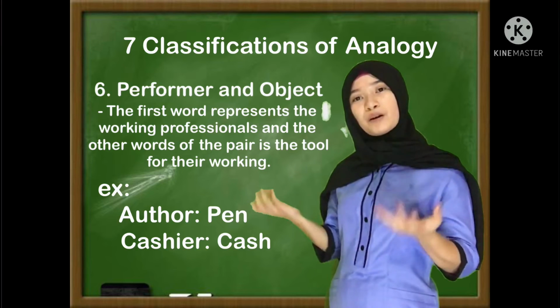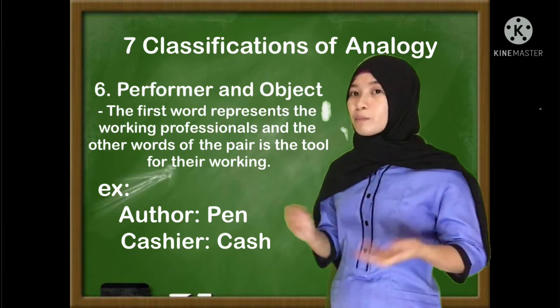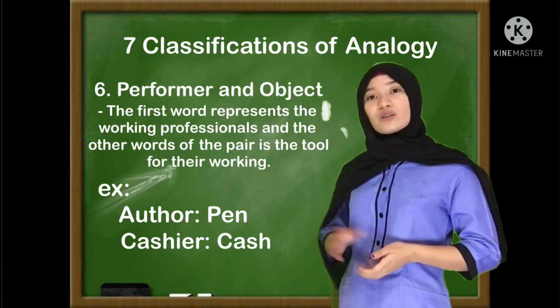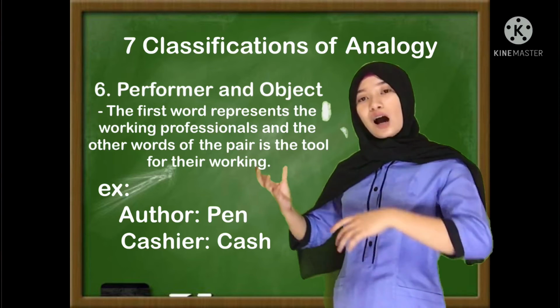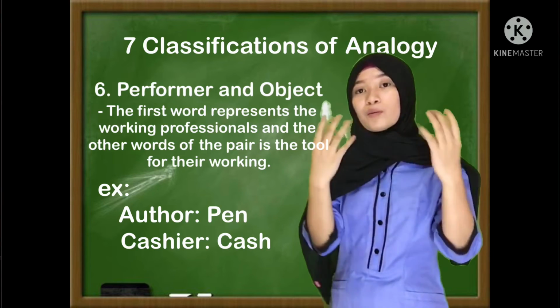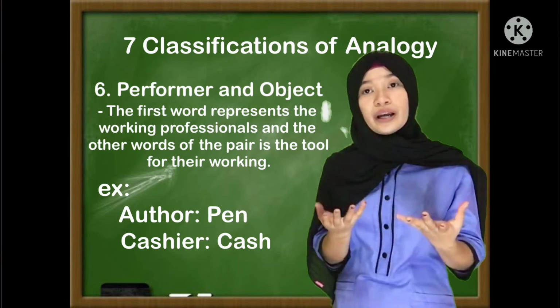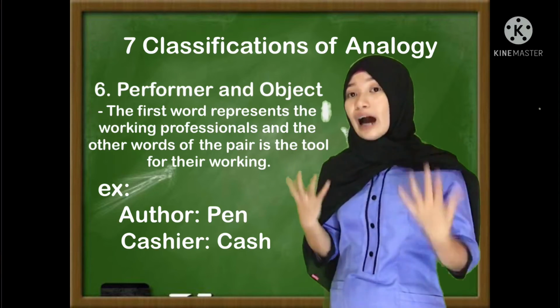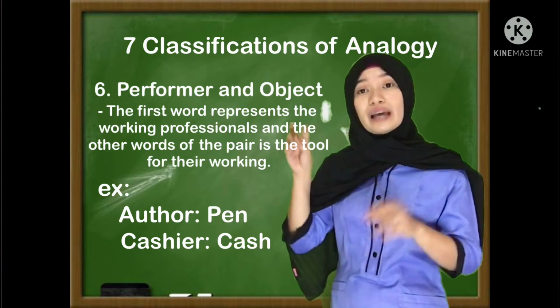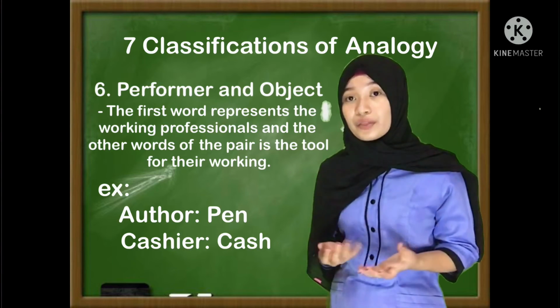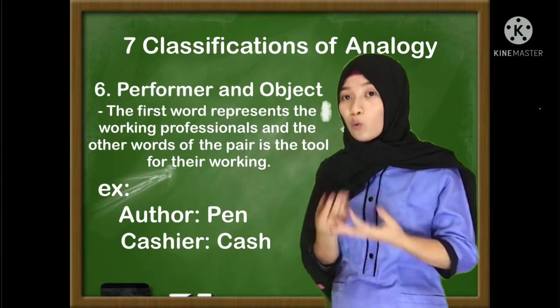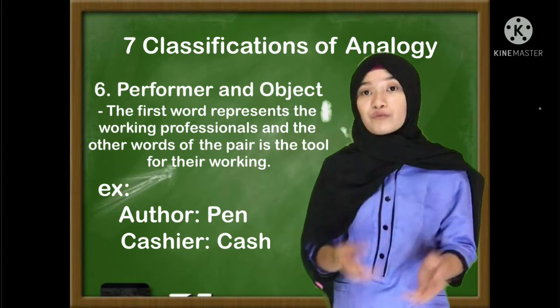Go back to performer and action. The performer and action talks about the performer, for example the teacher, and the action is to teach, or the author, and the action is to write. So now we are not talking about the action. We are talking about the object or the tool used by the performer.